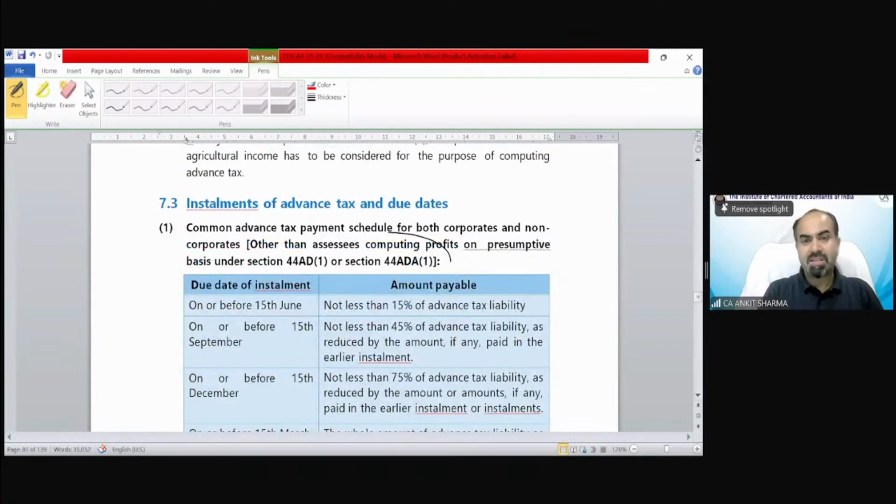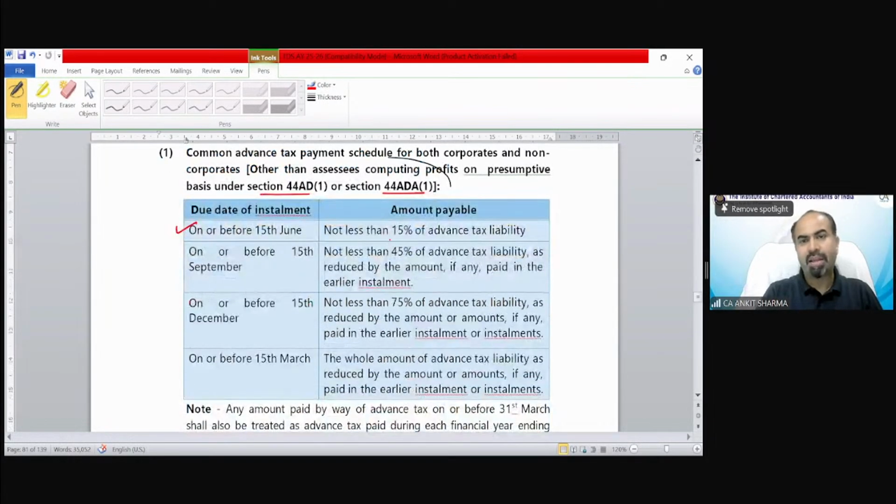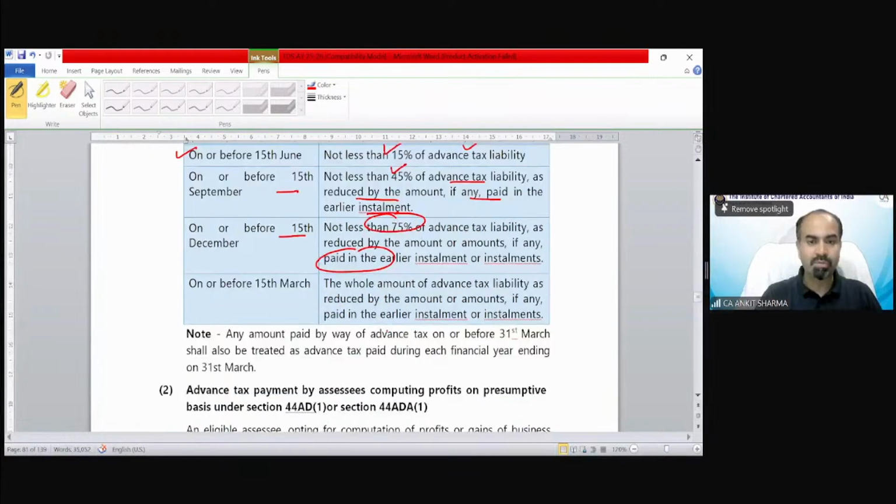The installments, what we have discussed, are over here. You can see, except for section 44AD and 44ADA, the first date was 15th of June and the rate is 15%. Then 15th of September, not less than 45%, reduced by any advance tax paid in earlier installments. Whatever you have paid on 15th of June is going to be reduced. 15th December, 75%. Whatever you have paid earlier is going to be reduced. 15th March, 100%. Whole amount means 100% of the advance tax liability you have to deposit.